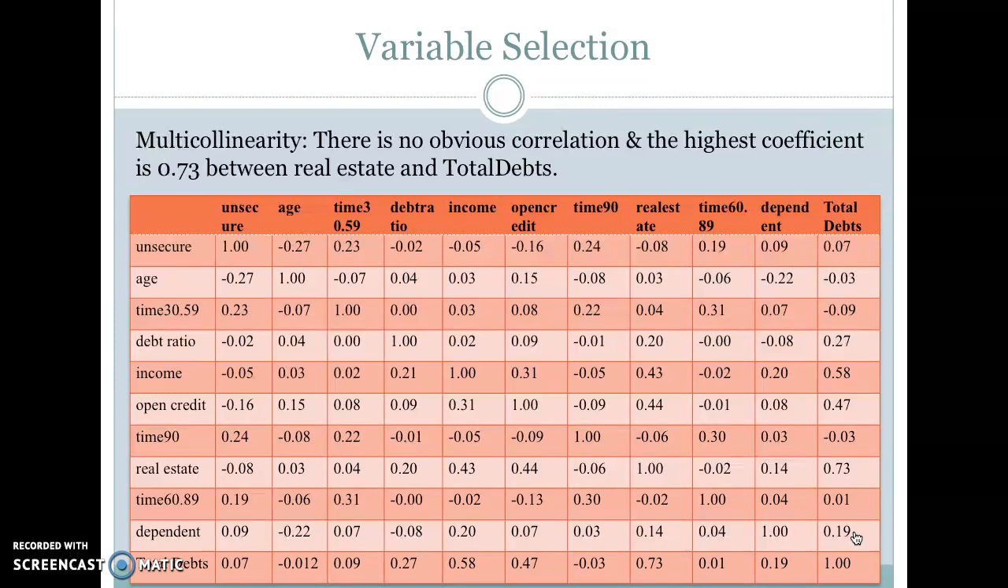Here we have plotted the Pearson correlation coefficients in the table, and as you can see there is no obvious correlation between any of these different variables, and the highest correlation coefficient is 0.73, which is between the real estate and total debts. And if we plot the same, we can see some pattern between these two variables. However, there is no obvious linear correlation between them.